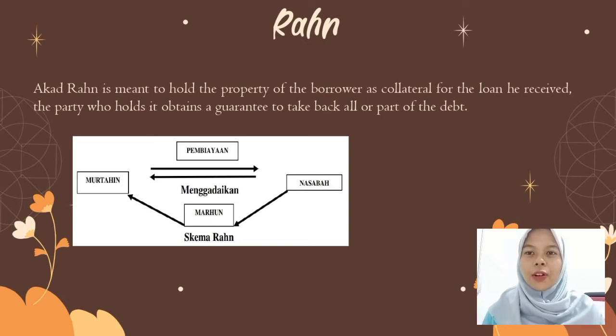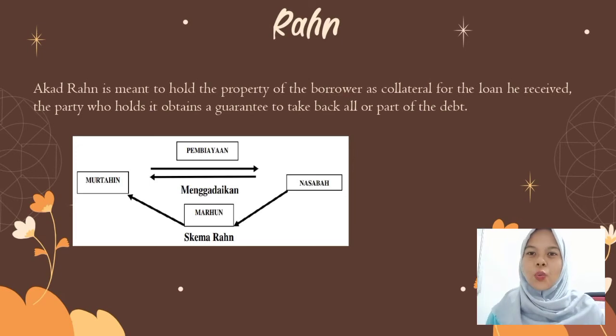The following is the flow of the rahn contract, namely, the customer pledges the goods to the bank, then the bank assesses the pawned goods to determine the amount of financing that can be obtained by the customer. The customer then gets financing according to the agreement. The rahn contract has been used as an alternative to conventional pawn shops.